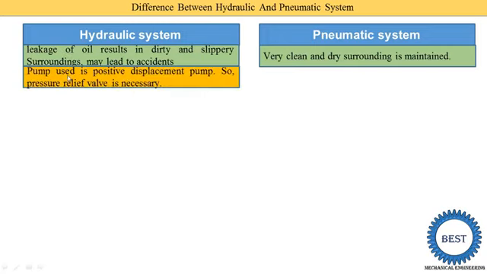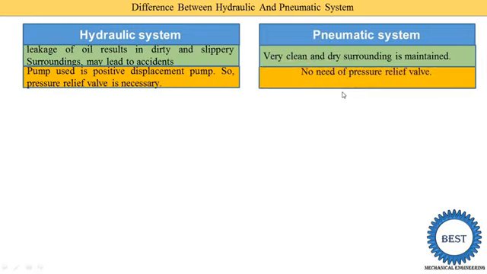In a hydraulic system, the pump used is a positive displacement pump, so a pressure relief valve is necessary. During the working or general layout of the hydraulic system we see that a pump is used, and with the pump, to control the pressure, we need the pressure relief valve. In a pneumatic system there is no need of a pressure relief valve.